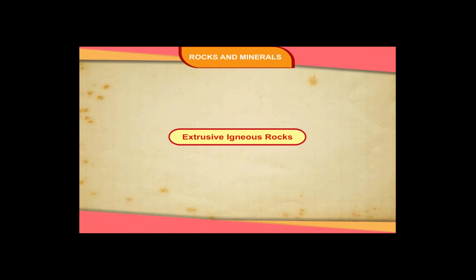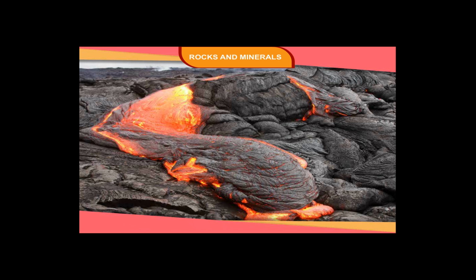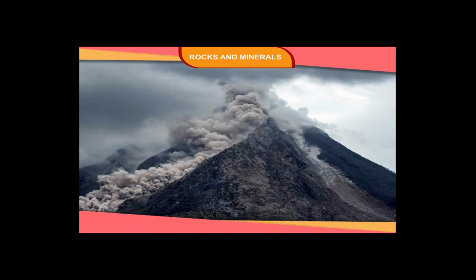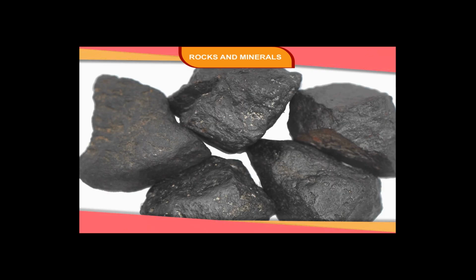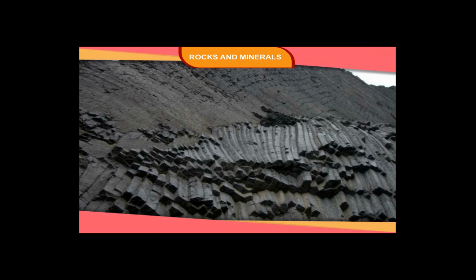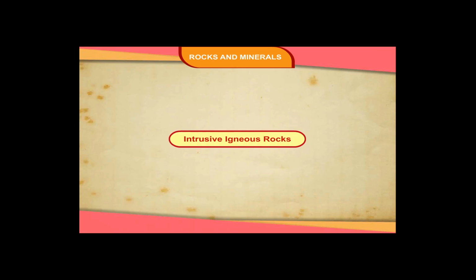Extrusive igneous rocks. During the volcanic eruptions, when magma erupts and on reaching the Earth's surface, it cools and solidifies. As a result, rocks are formed on the surface known as volcanic rocks.